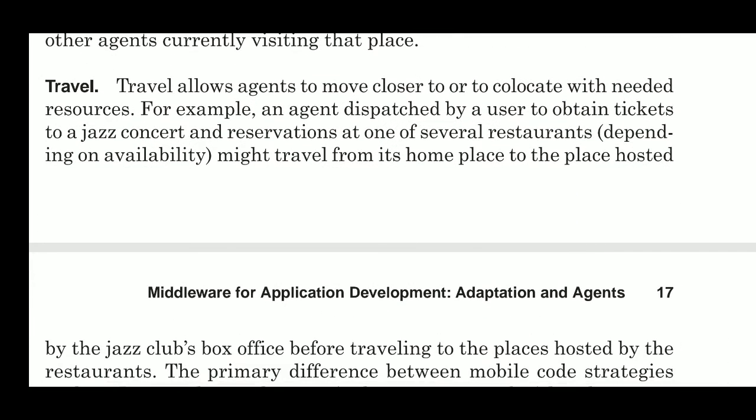Travel is another component of the mobile agent architecture. Travel allows an agent to move closer to or to collocate with needed resources.